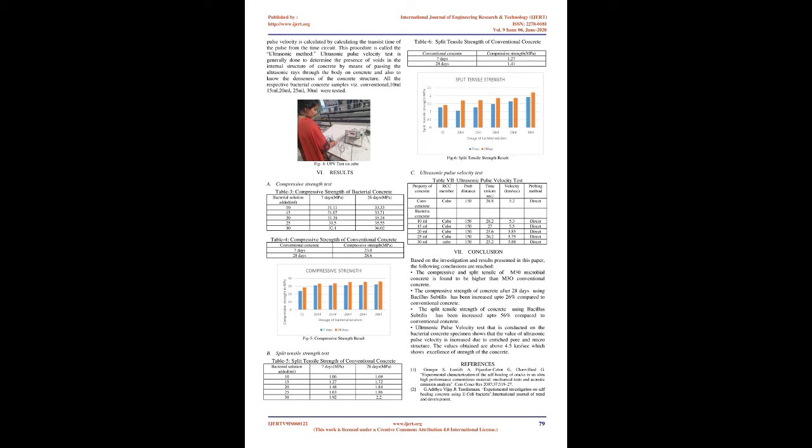4. Mix design. Mix design is done to achieve the target mean strength and using of materials with required proportion as per the Indian Standard Code provisions. The compressive strength of concrete is determined by cubes of size 150 mm x 150 mm x 150 mm. Split tensile strength of the concrete was obtained by the cylinder of size 150 mm diameter and 300 mm height. In our investigation we've made M30 concrete.